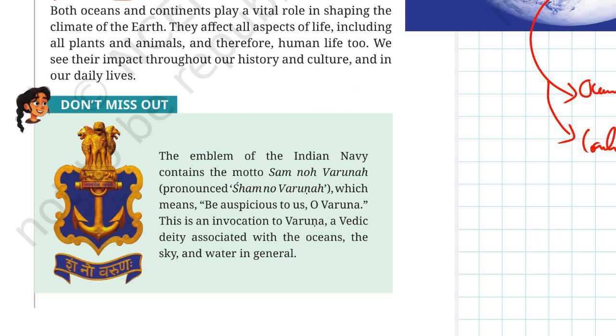Okay, now here is something very interesting, a connection with the Indian Navy. You see, the emblem of the Indian Navy contains the motto Sam no Varuna, which is pronounced Sham no Varuna, and this means, be auspicious to us, O Varuna. And this is an invocation to Varuna, a Vedic deity associated with the oceans, the sky and water in general.